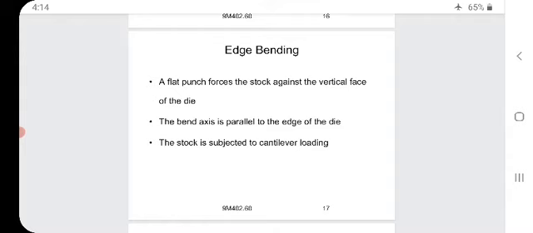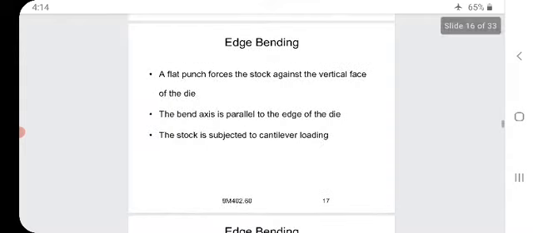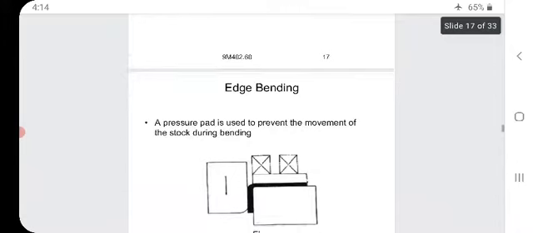Next, edge bending. A flat punch forces the stock against the vertical face of the die. The bend axis is parallel to the edge of the die and the stock is subjected to cantilever loading. We will see in the figure clearly.